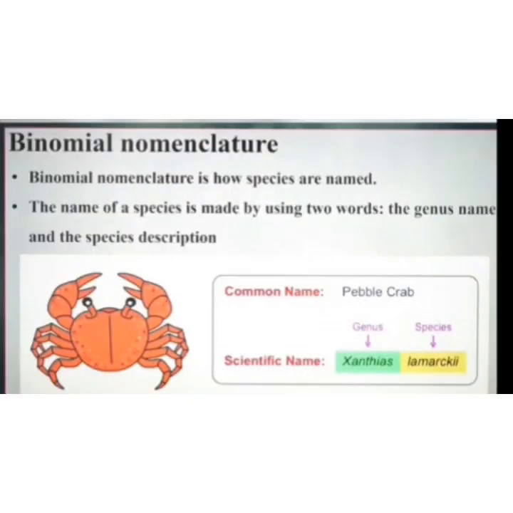And now let us talk about binomial nomenclature. Binomial nomenclature is how species are named, and the name of a species is made by using two words: the genus name and the species name. For crab, we call it Xanthias lamarckii. Xanthias is the genus and lamarckii is the species. We have a name followed by a surname. Similarly, genus is the main name and species is the surname. Genus comes first, followed by species.